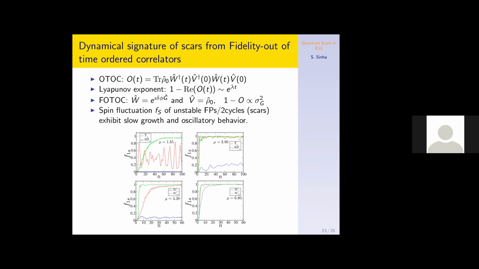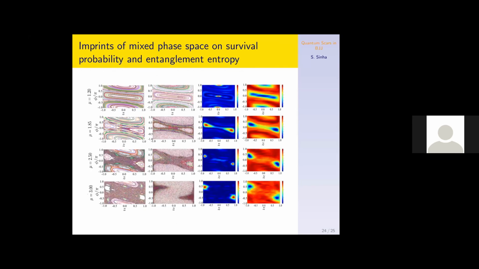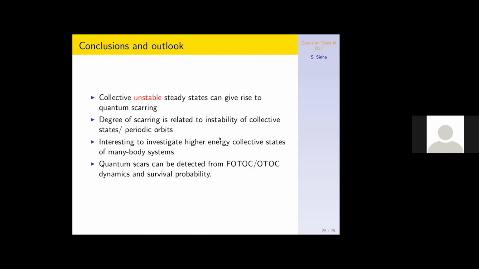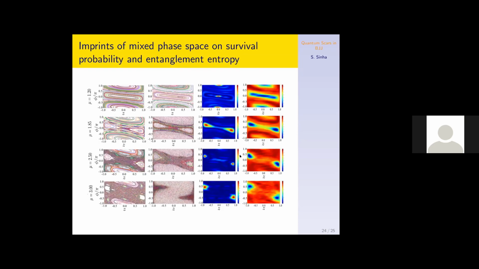So we see that the local behavior of this ergodic behavior can be understood. This is from this mixed phase structure. On the left side, we have just shown the classical phase portrait of some model, and on the right hand side is basically the entanglement entropy and survival probability. So this fingerprint of the dynamical behavior can still be observed in the entanglement entropy or the survival probability, which actually quantify the degree of ergodicity in the system.